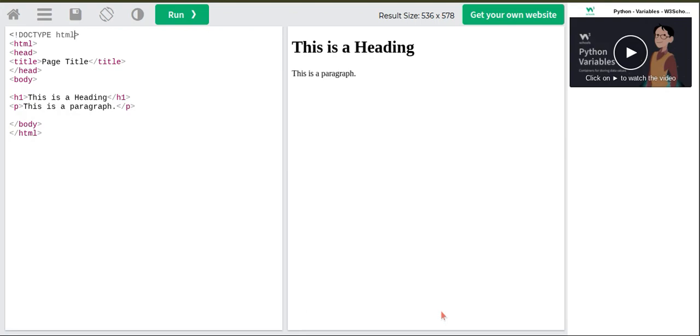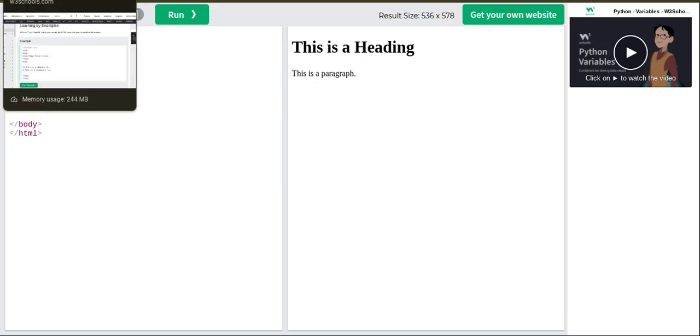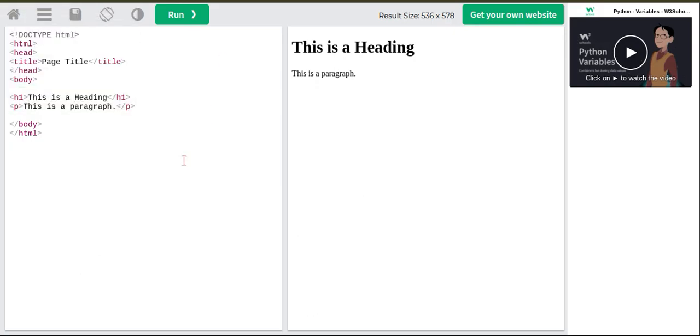HTML means hypertext. So first in the HTML you need to write the HTML tag, and then for writing title, first you need to write head, meaning the head of the program. Then in head you will write title, and then write the title. You can just change it, and when you click on run it will just run. This is the heading and this is the paragraph. It will not show the title because the title is the heading of the tab and there is no tab in here, so it will not show a title.